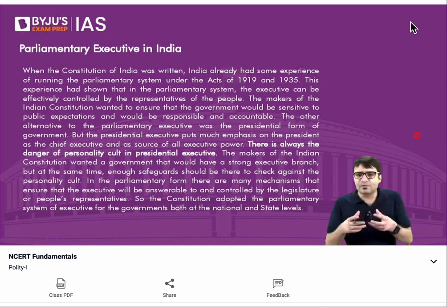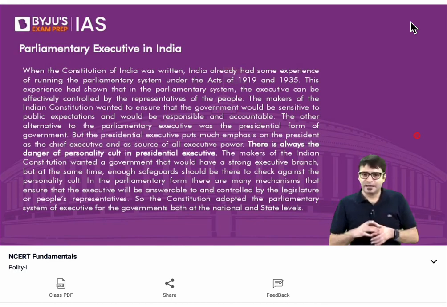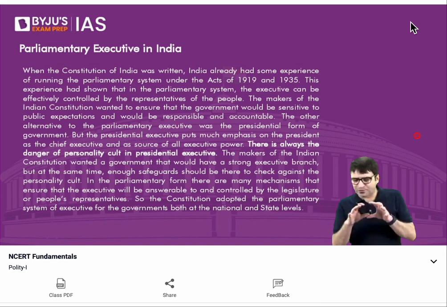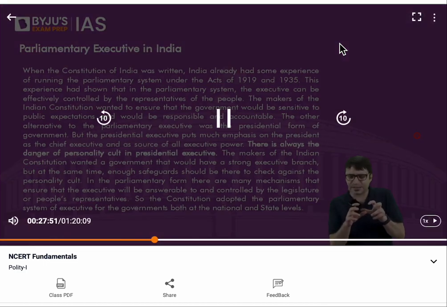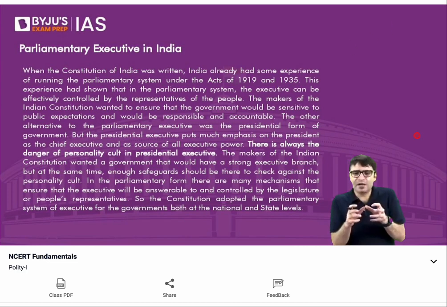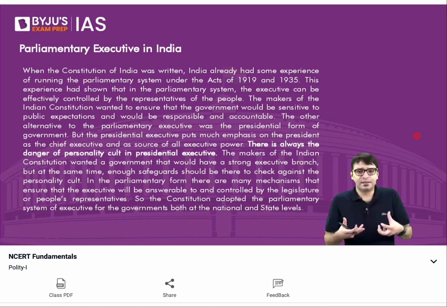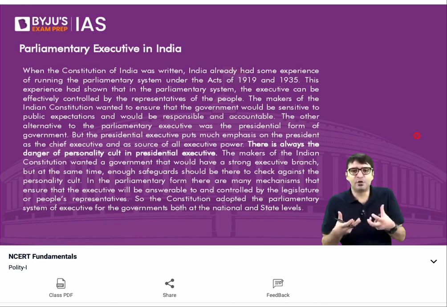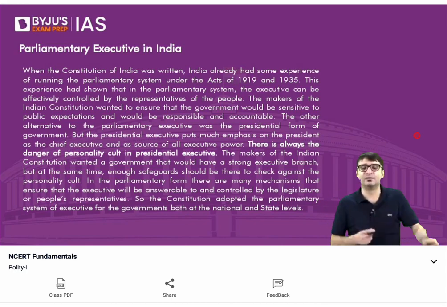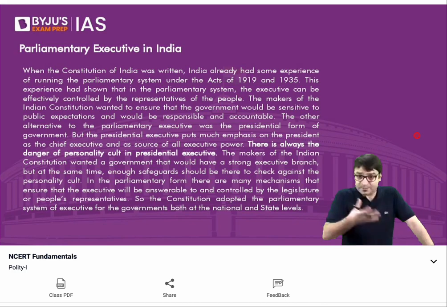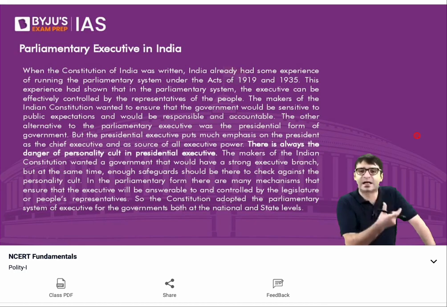The makers of our constitution wanted to ensure that we have a strong executive. But at the same time, they were very concerned about some kind of a personality cult that gets developed when you have a presidential executive. They did not want this personality cult to develop in India, to emerge in India.